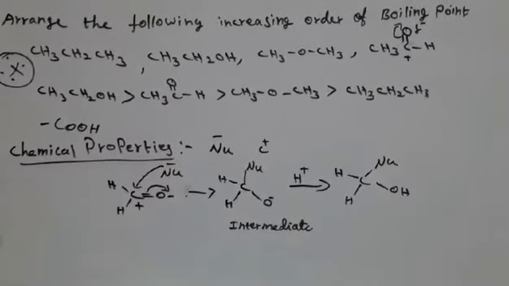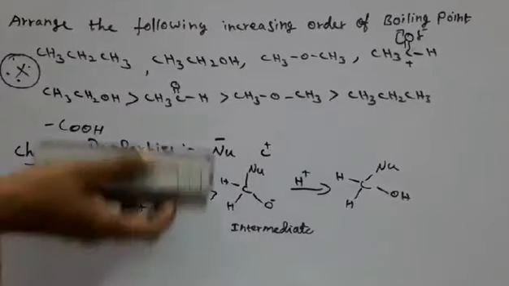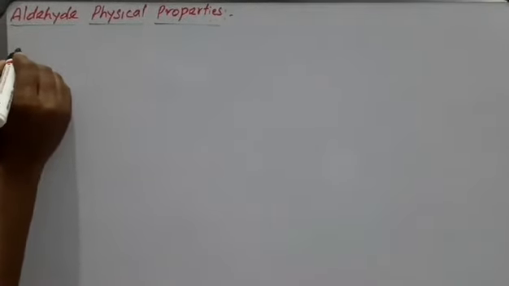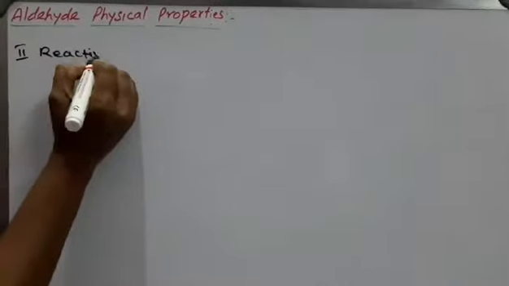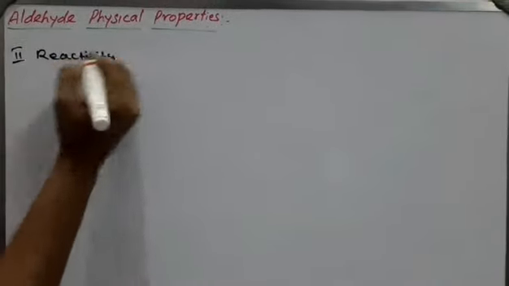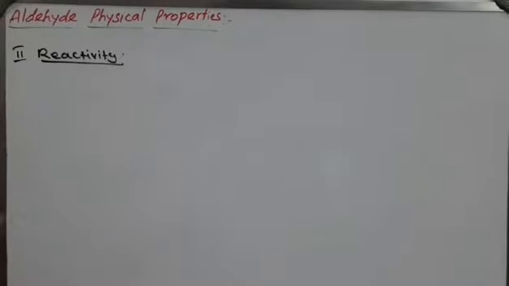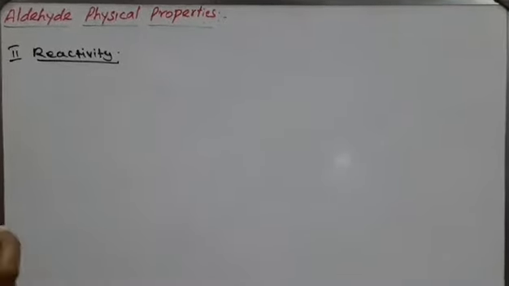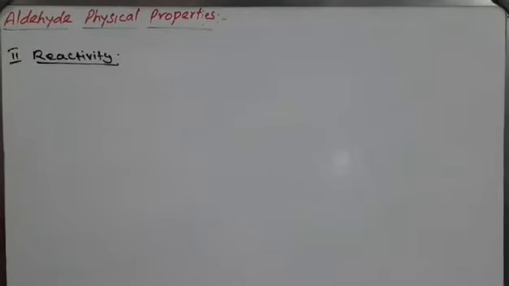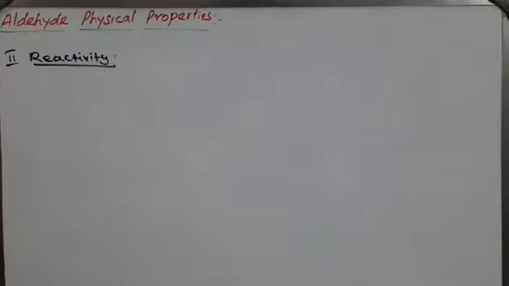Next, the reactivity series, the reactivity among aldehyde and ketone. Which one undergoes more nucleophilic addition reactions, and which one undergoes less?